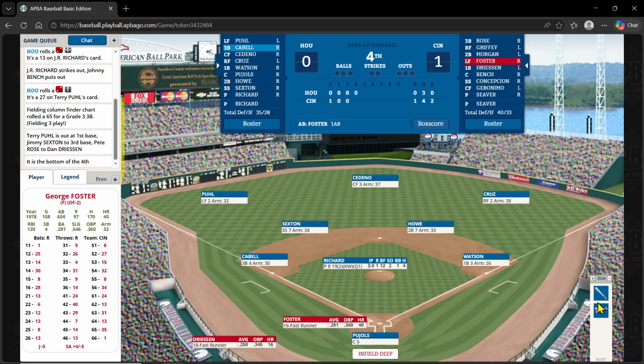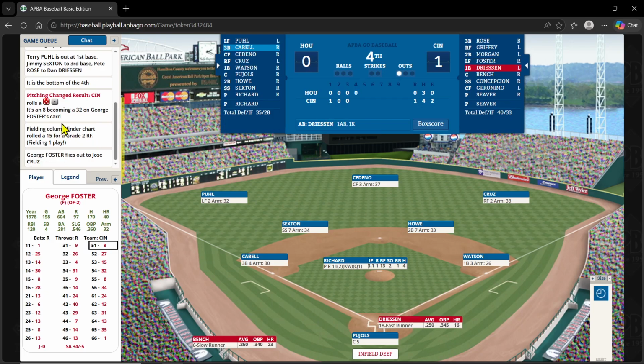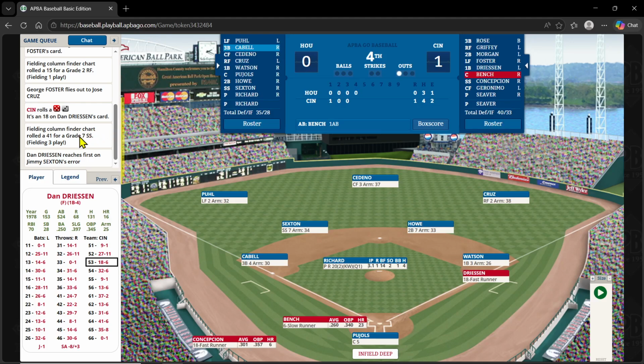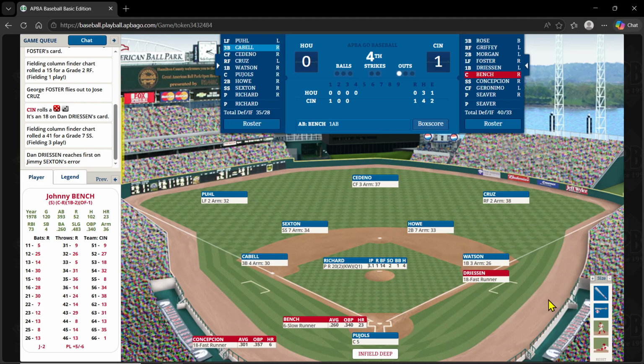So we're going to go to the bottom of the 4th. The Astros have been stranding some runners. It's 1-0. Foster leads it off against Richard. And another 8 gets changed, this time to a 32, and the right fielder makes the play. 1 out. Bring up Dreesen, and has an 18, a fielding 3 play for the shortstop, and that's an error on Sexton. So that's a first Houston error. Runner on first, 1 out.